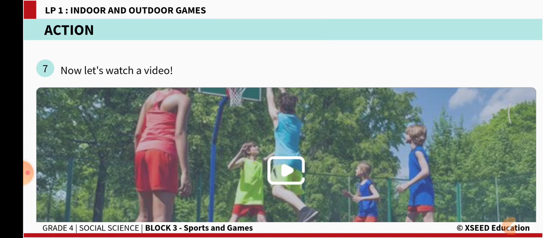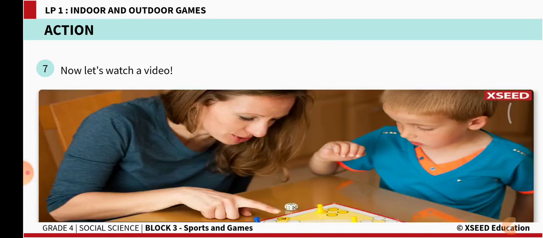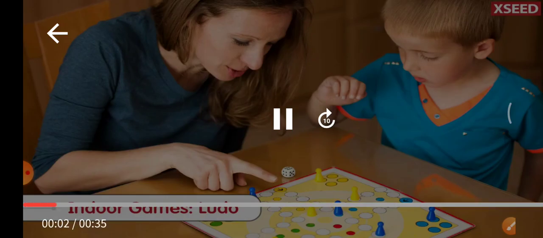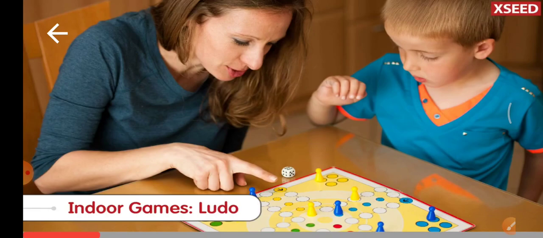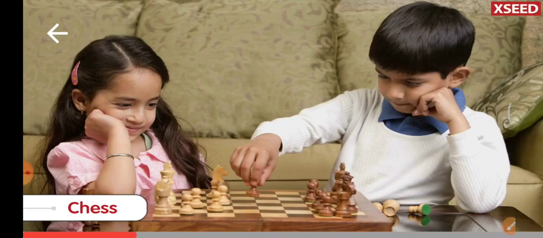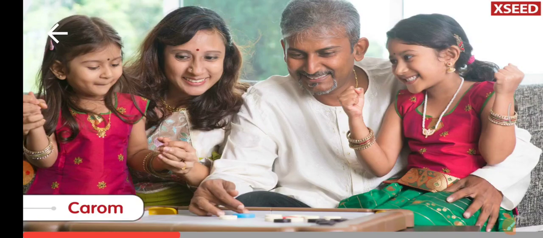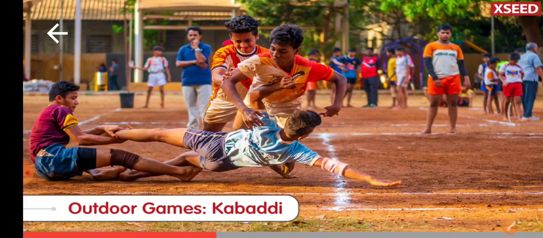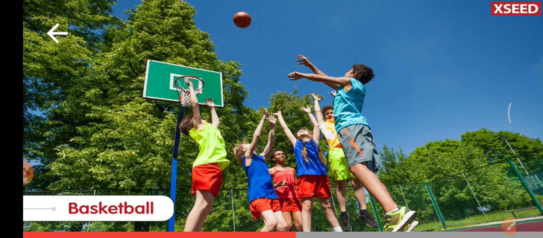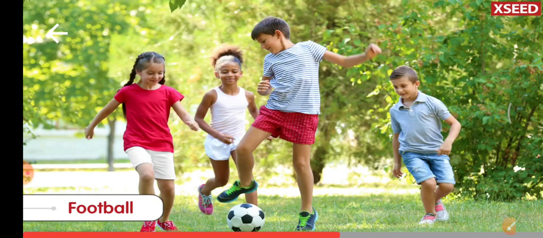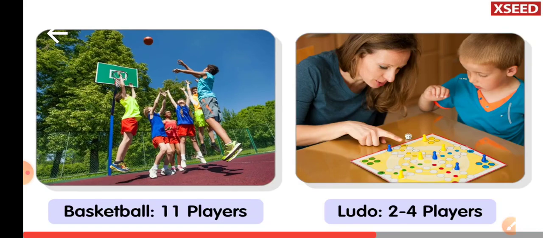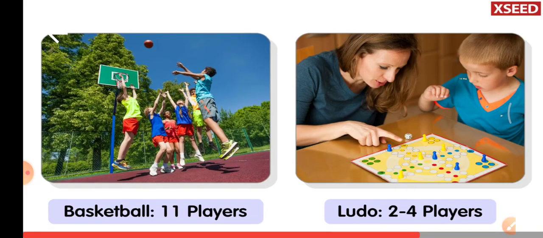Now let's watch this video. We see an indoor game here, that is Ludo. Either 2 people or 4 people can play it. This is chess and carroms. All of these are indoor. Now we see kabaddi, which is an outdoor game, and you can see how many players are there. Basketball and football, these are outdoor games. So basketball needs 11 players, whereas Ludo needs 2 or 4 players, right? So that's about this video.